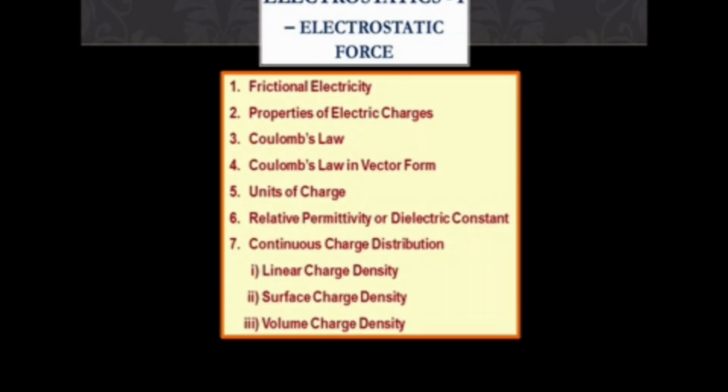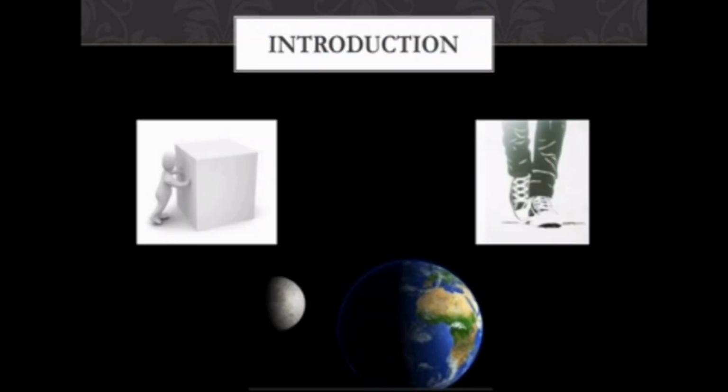So now we are going to see the first lesson, electrostatics. In this lesson we are going to see the things in the first chapter, only a particular portion. First the small portions: frictional electricity, properties of charges, Coulomb's law in vector form, unit of charges, relative permittivity and dielectric constant. And the remaining things we will see afterwards.